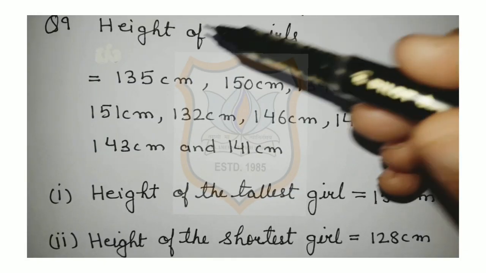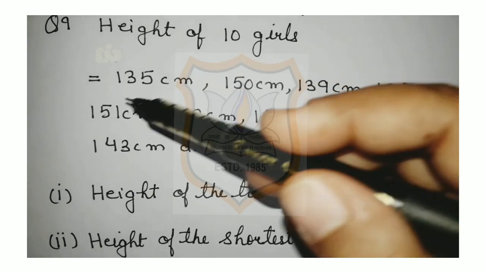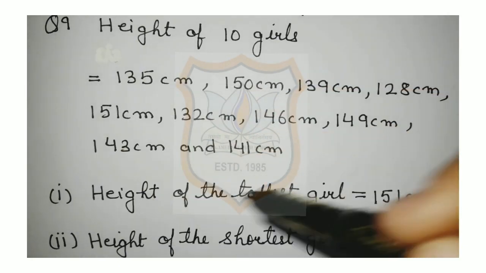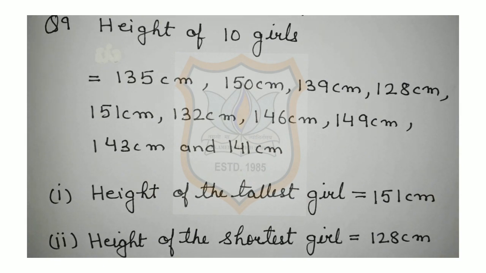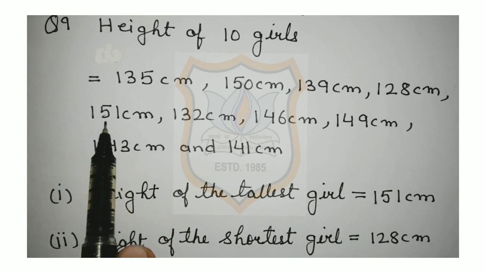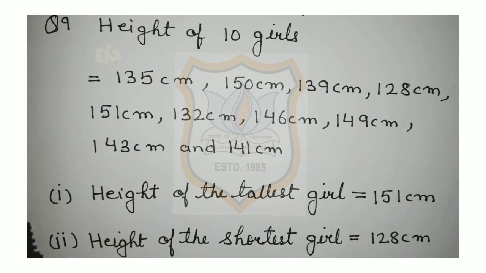Students, as you can see, heights of 10 girls are given, that are 135 centimeter, 150 centimeter, 139 centimeter, 128 centimeter, 151 centimeter, 132 centimeter, 146 centimeter, 149 centimeter, 143 centimeter and 141 centimeter. From this data, you have to tell the height of the tallest girl. So, height of the tallest girl is 151 centimeter. This 151 centimeter is the height of the tallest girl.